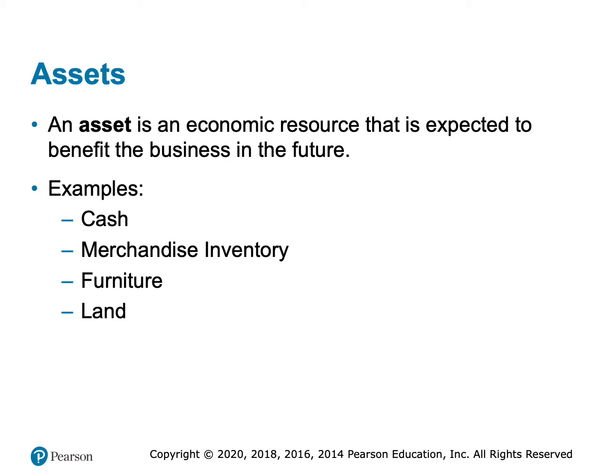So some of the examples of assets that we have, certainly this is not an exhaustive list. Cash, if it's yours, you own it, that's an asset. Inventory, stuff that we're going to sell to customers, goods that we're going to sell to customers. We talk about those more starting in chapter 5. Furniture, land, buildings, equipment, office supplies, anything, again, that you own is an asset.